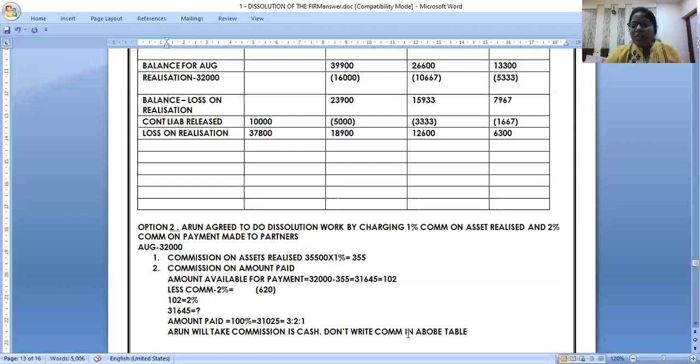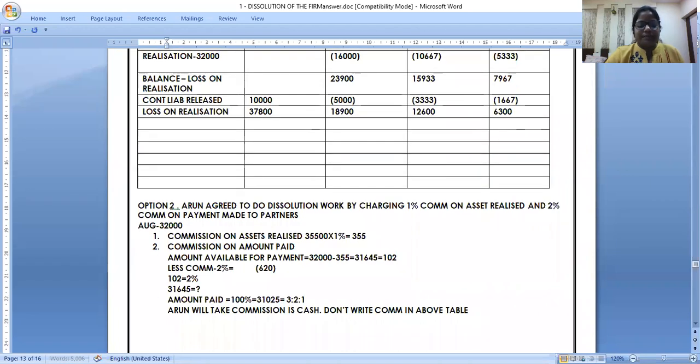And the same concept will come in amalgamation also. When the firm is dissolving and converting into a company, one partner will say, okay, I will do it, give me commission. That commission will not disturb his capital account. Did you all like this option 2? Ready to go for one more?